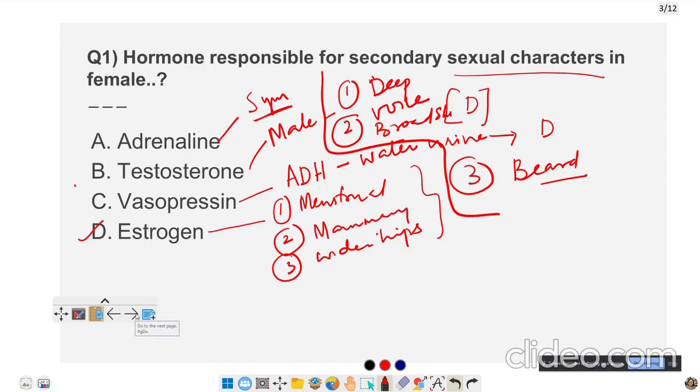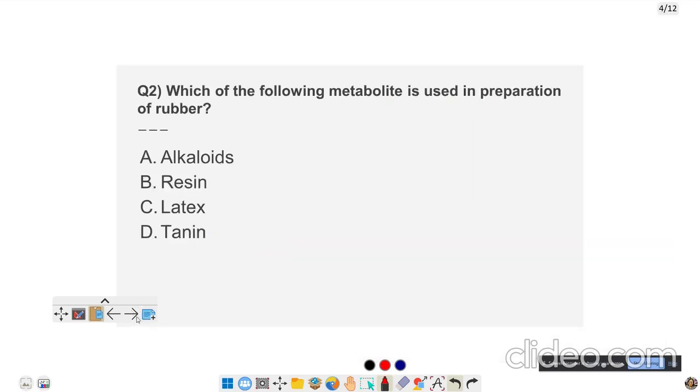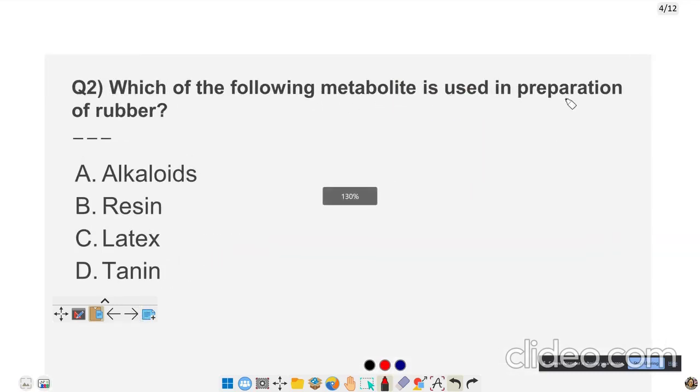Let us go to the second slide now. The second question is: which of the following metabolites is used in the preparation of rubber? What you have to remember is alkaloids, resins. First let me look at the answer here. The correct answer is C, that is latex.